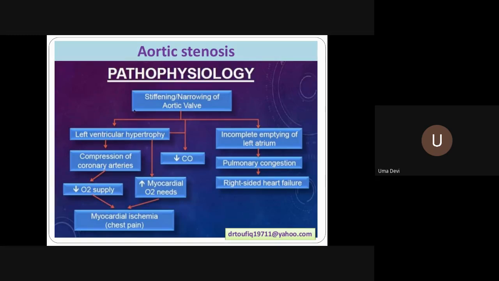Okay. So what happens because of this left ventricular hypertrophy? One, there is compression of the coronary arteries, so decreased oxygen supply. Left ventricular hypertrophy per se will increase your myocardial oxygen demand. Because of the stenosis itself, the cardiac output is reduced. This is going to ultimately cause myocardial ischemia and chest pain. So with reduced cardiac output, how are we going to make it out clinically?